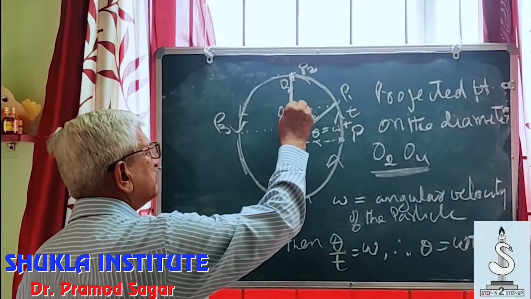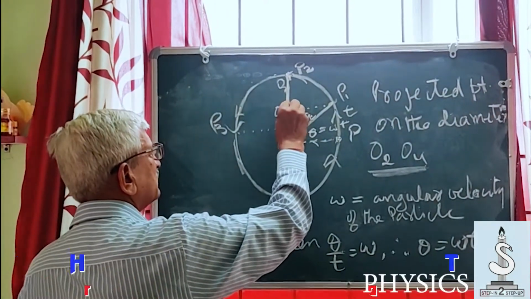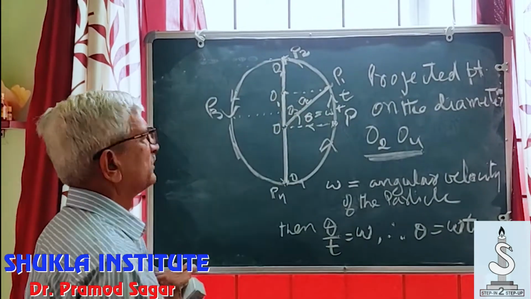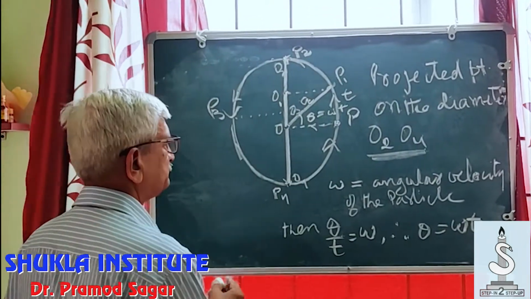The projected point is O1 and hence the displacement is OO1.